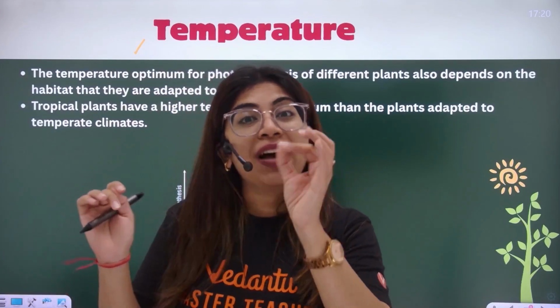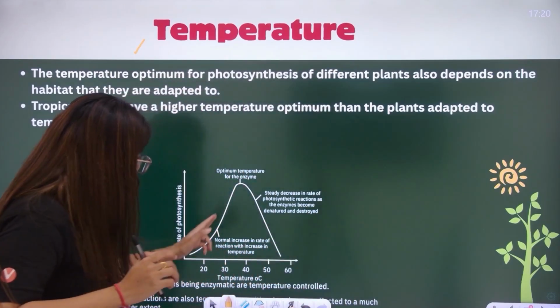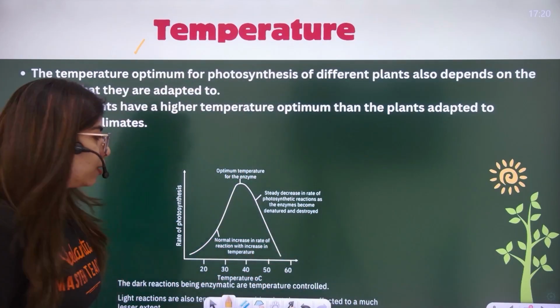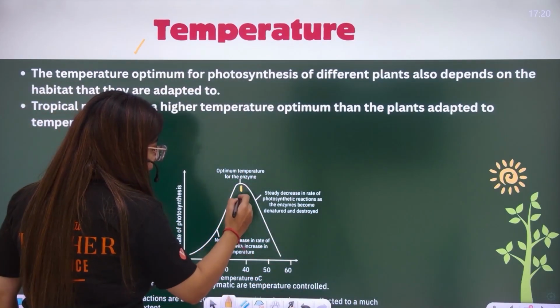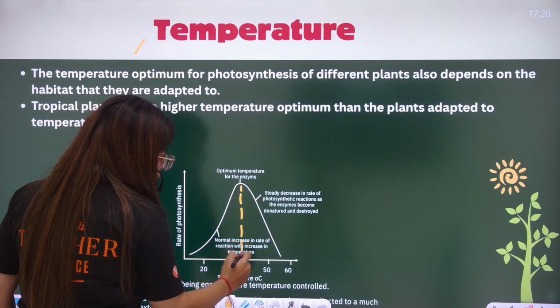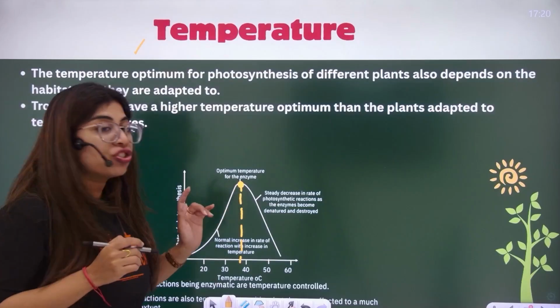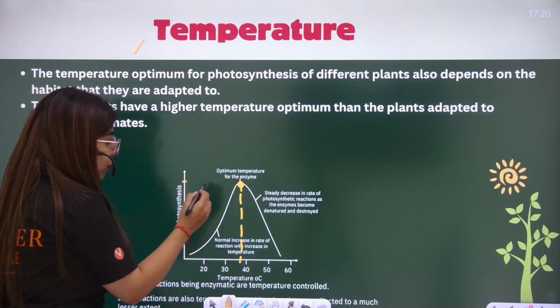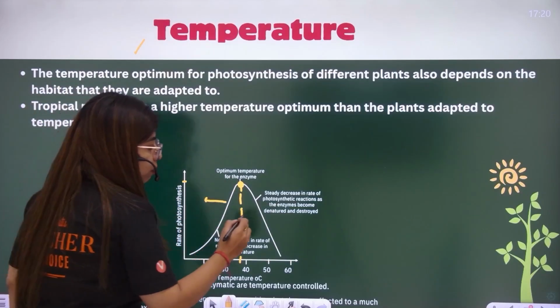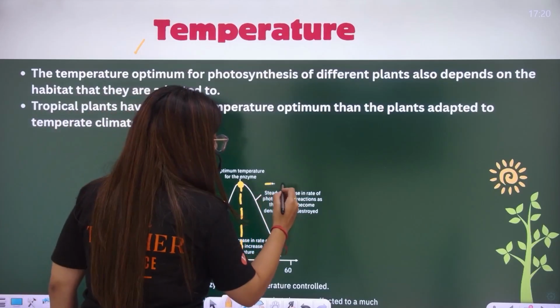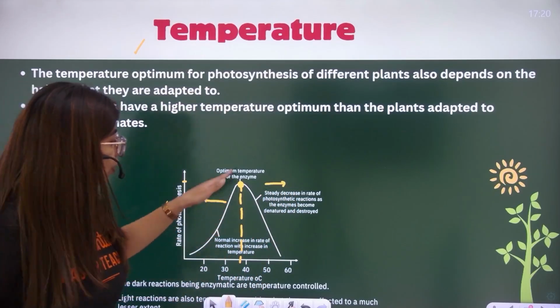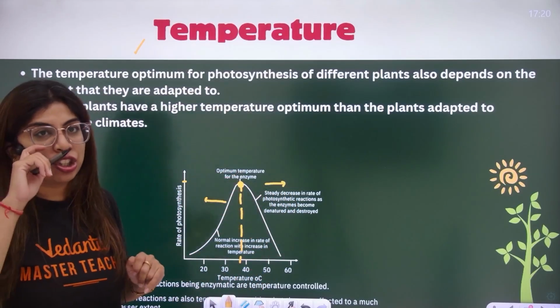When there's only one perfect thing, the graph gets this shape, that yes, this is the place at which the optimum conditions are there, at which the best rate of reaction would be achieved. If you go below it, or even if you go beyond it, it's going to decrease the rate of reaction.